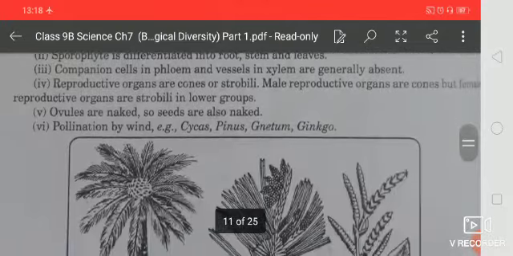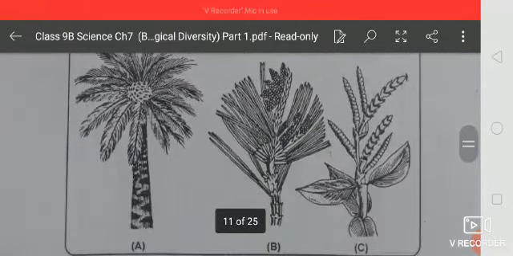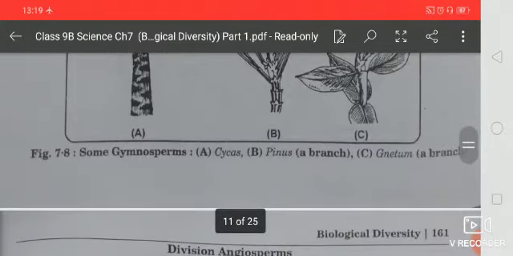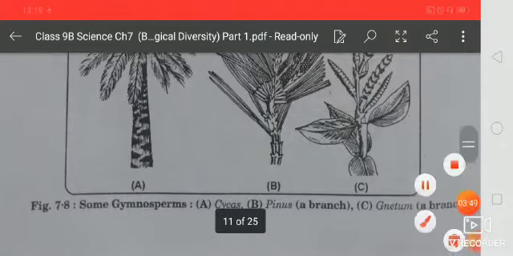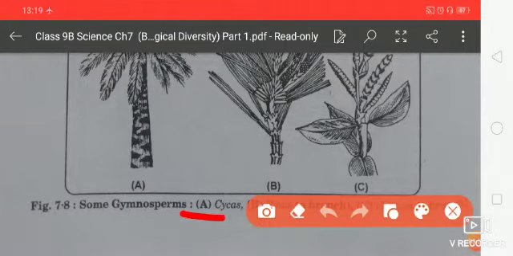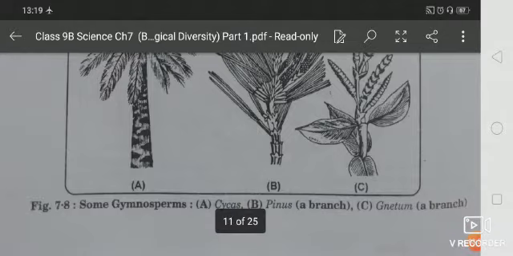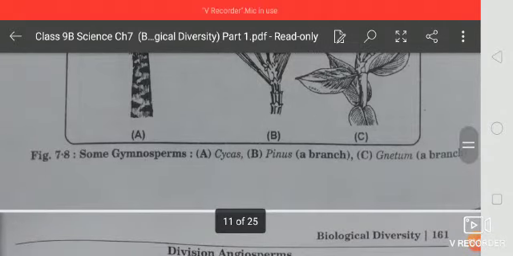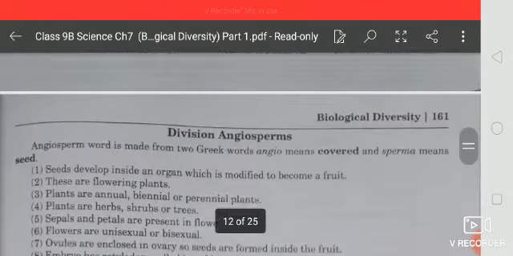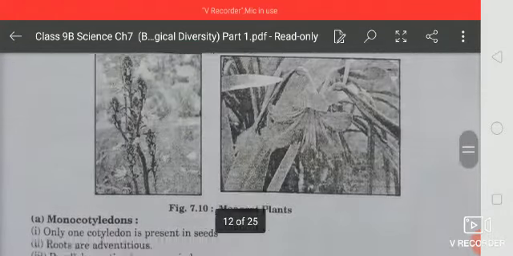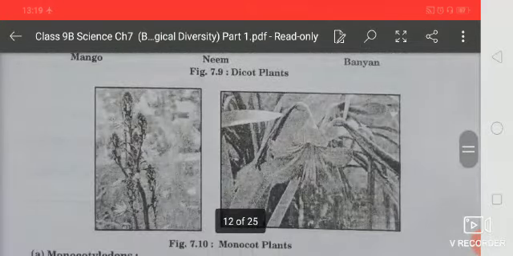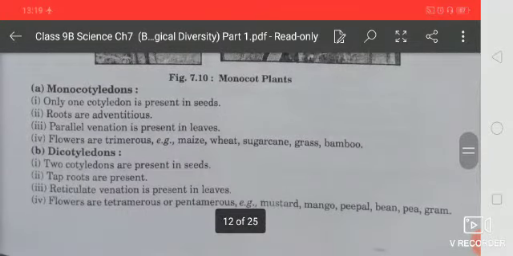And next one is Gymnosperm. So Gymnosperms have naked seeds, that means there is no covering of seeds. So these names are very important: Pinus, Cycas, and this is Gnetum. These are the gymnospermic plants. And next one is, students, the Angiosperm. Angiosperms have seeds inside a fruit covering, and they are divided into monocotyledons and dicotyledons.